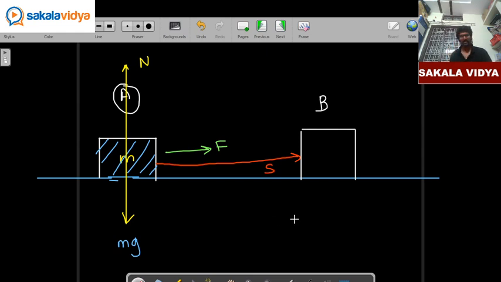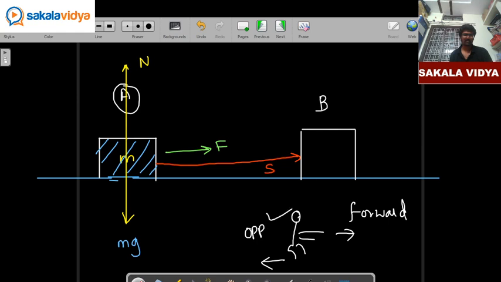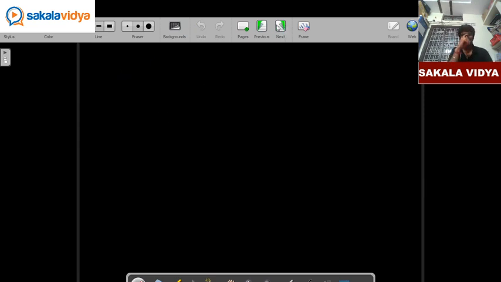So my dear students, when we are walking in forward direction, friction is going to act in the opposite direction. In similar fashion, when force is going to act in the forward direction, frictional force is going to act in the opposite direction. Small f is nothing but friction, where n is equal to normal reaction. So in order to balance this normal reaction, mg is going to act.